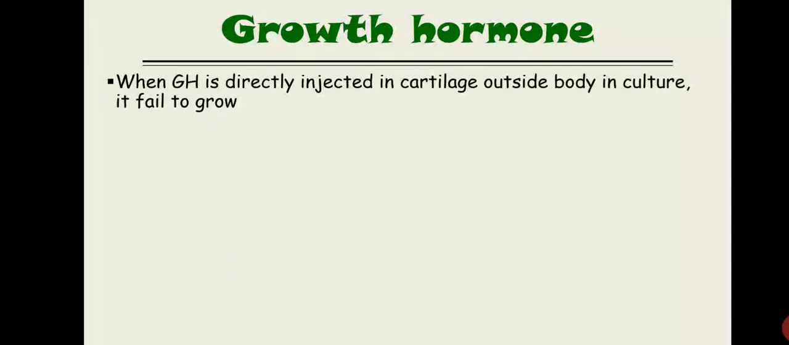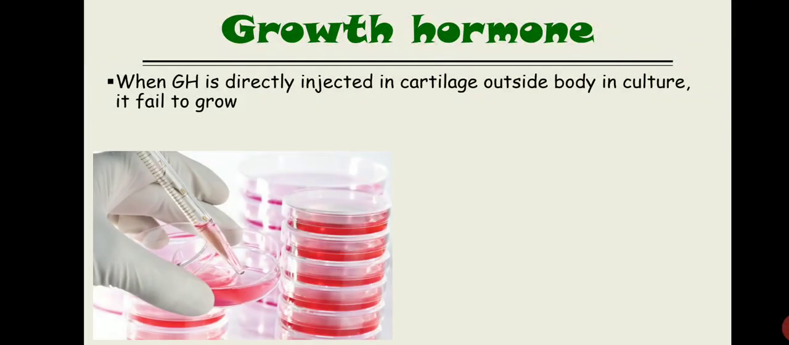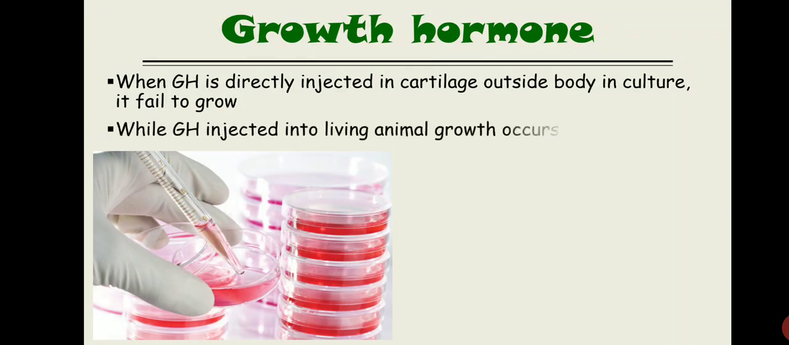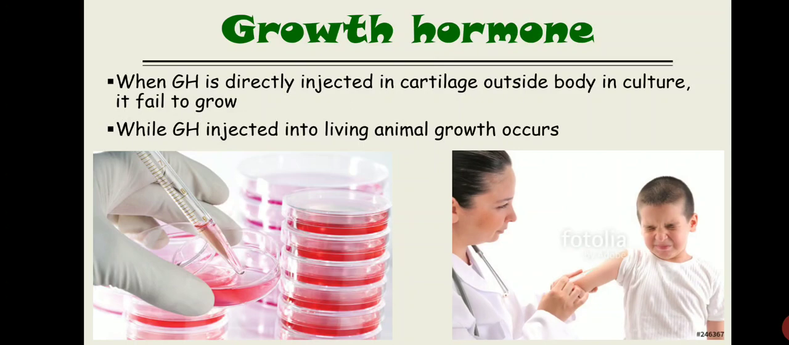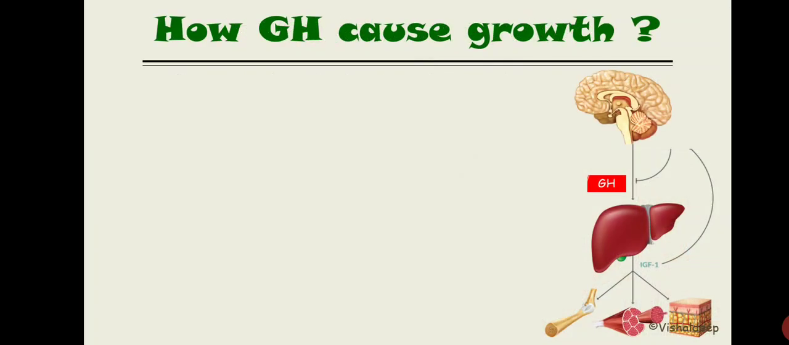Now how does growth hormone perform its action? Basically, growth hormone performs its action directly as growth hormone and indirectly by producing some proteins. Here is an experiment given in Guyton: when growth hormone is directly injected into cartilage outside our body in culture, it fails to grow. While when we inject growth hormone inside a living animal or a person, the person starts growing. So how does growth hormone cause its action and increase growth?